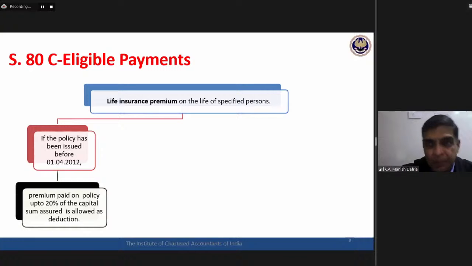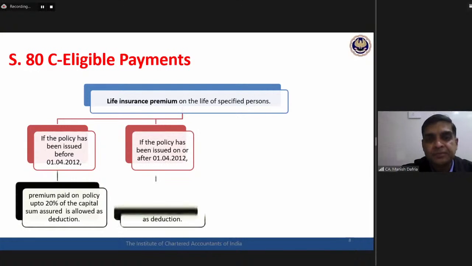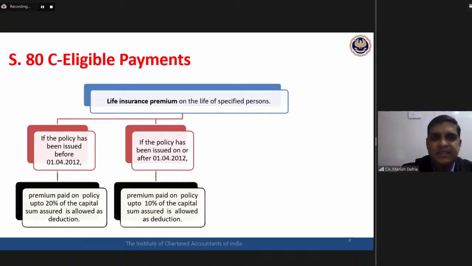Policy issued before 1st April 2012, that is up to financial year 11-12, 20% of the policy amount would be the deduction available. Premium more than 20% will not be entitled for the deduction. If the policy has been issued after this date, then 10%. The ceiling will go down further.